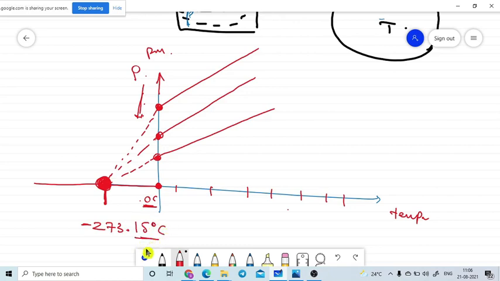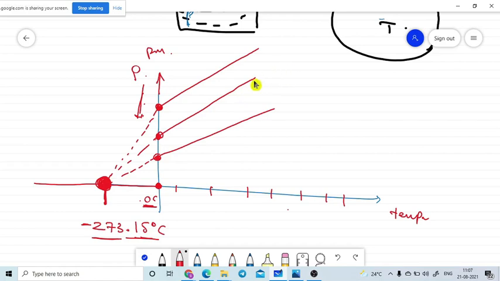So what is the basic advantage of this scale? For any type of gas, the 0 pressure point is attained at minus 273.15 degrees Celsius itself. Are you getting it? So that means, with the help of gas measurements.